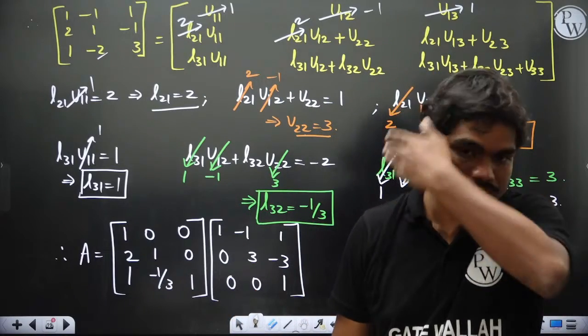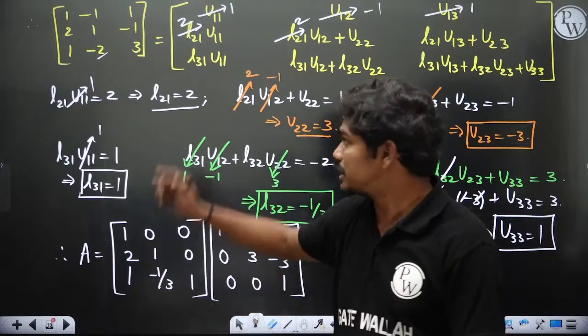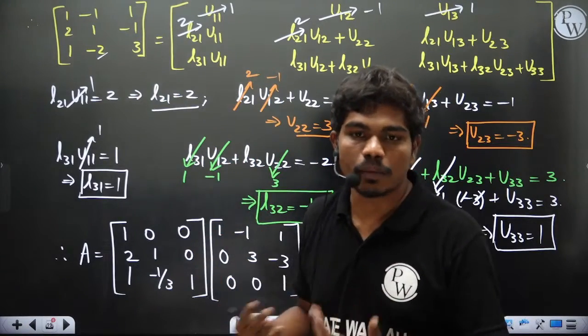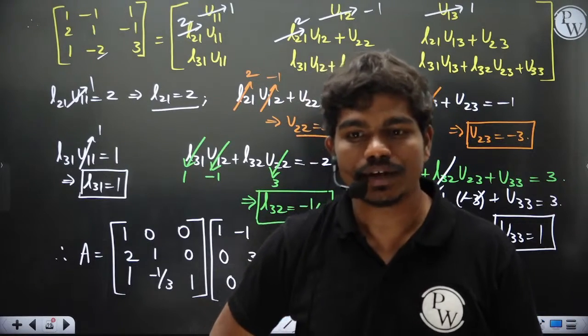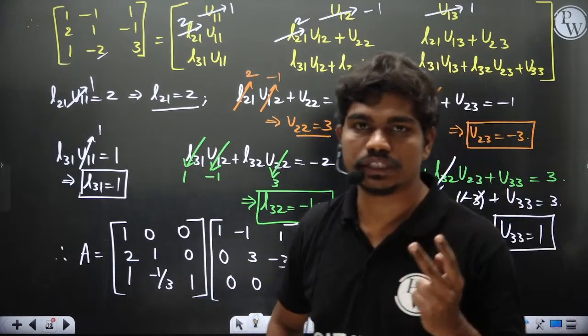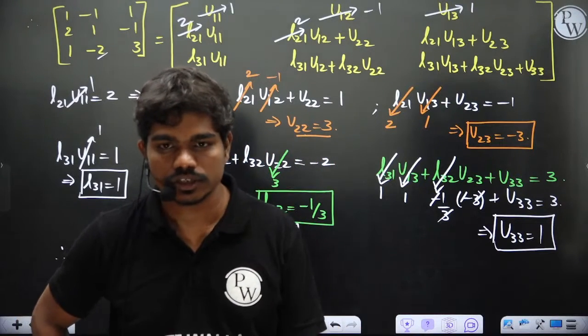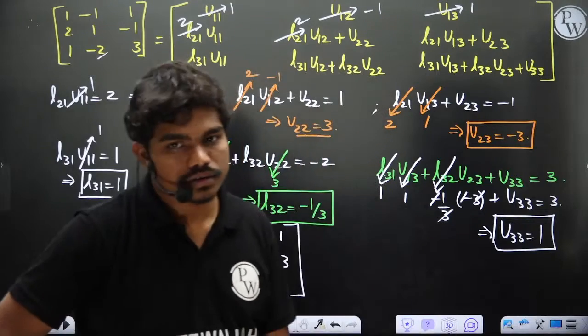Please type in the chat box, is that clear to all of you? By performing this simple calculation, it is just laborious, but it's not a very complicated operation. It's a very simple operation. In fact, for doing this LU decomposition, if you write an algorithm, it takes only 2 lines. You can generate pseudocode and do it. Clear to all of you?